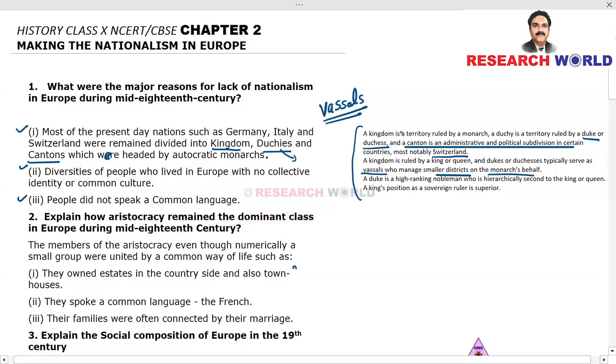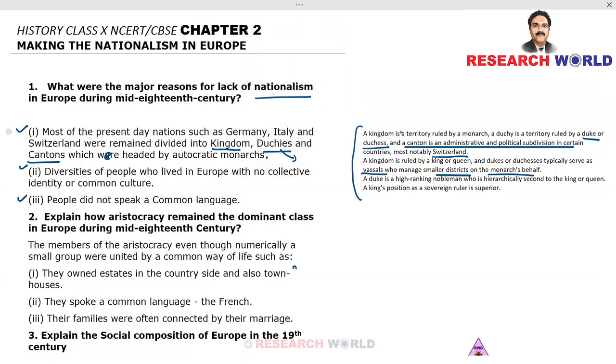So what exactly is the problem with this arrangement vis-a-vis nationalism? The problem is a citizen who comes under a duchy or a canton or even a part of the kingdom will have loyalty only to that part of the territory where they are living and to their ruler.